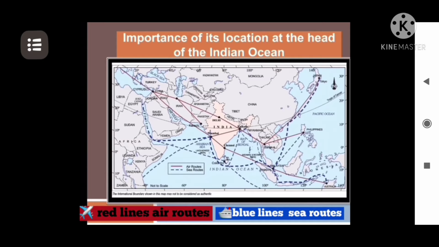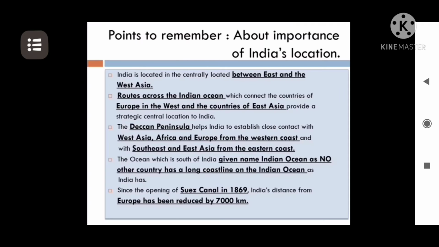Yes, and that is all because of the long coastline that India covers in the southern part of the ocean. So as we conclude over the points, first, India is centrally located between East and West Asia. Second, routes across the Indian Ocean help to connect with the countries of Europe in the west and the countries of East Asia.